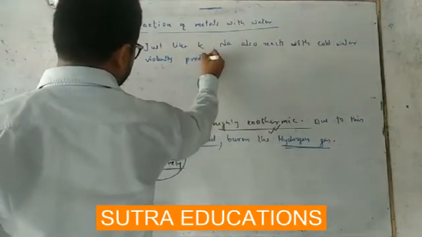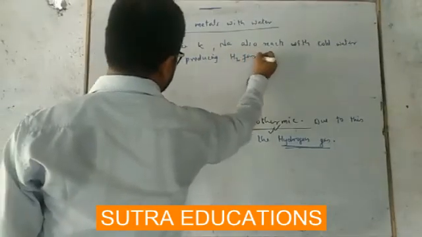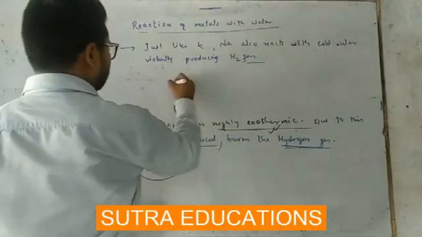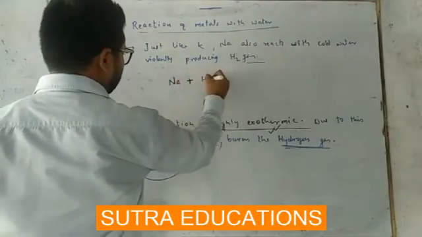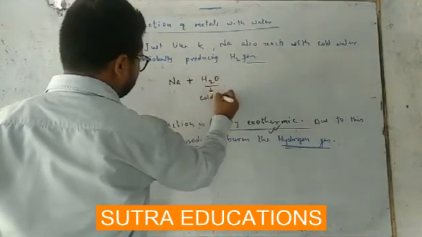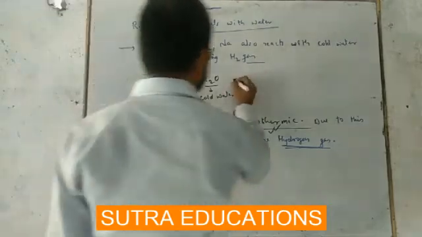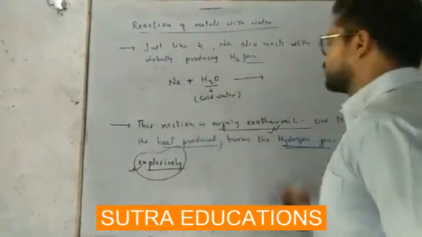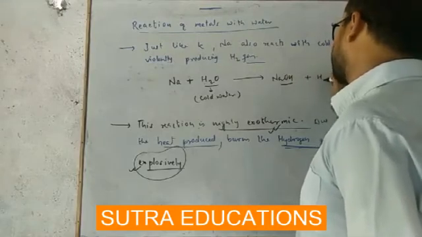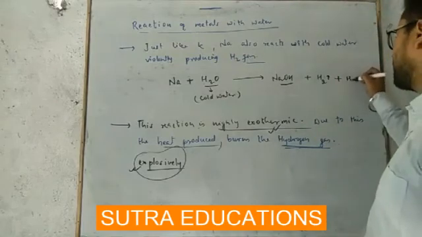Producing hydrogen gas. So what will be the reaction? Sodium plus cold water, Na plus H2O. This H2O here is cold water. So sodium plus cold water reacts to form sodium hydroxide, NaOH, plus hydrogen gas is produced, and along with this heat energy is also produced.